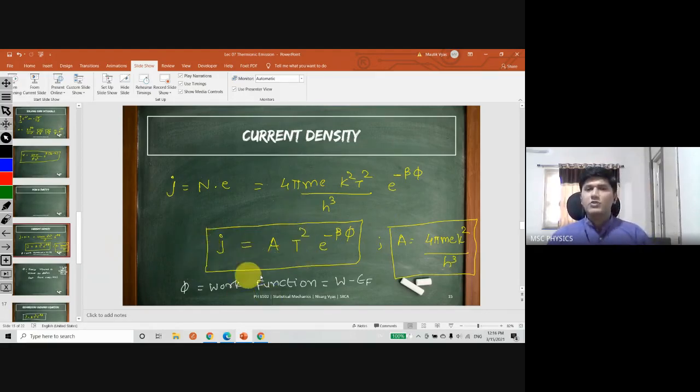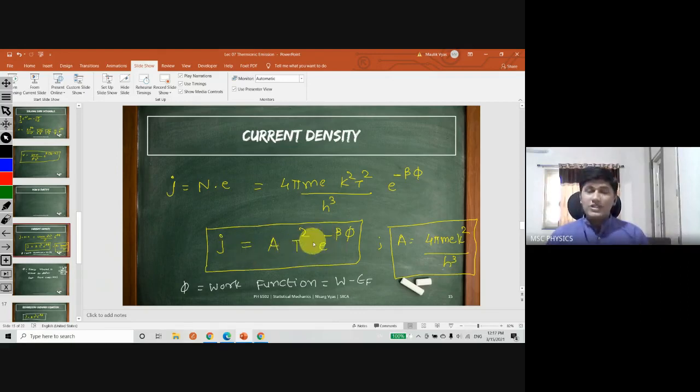When I didn't use coding, I used to plot it in Desmos. In your mobile phone, you have the Desmos app. Just feed these values in Desmos. Try to find out this constant, put the constant there, and find out at how much temperature this current density actually turns out to be really worthy. For some temperature, it will be really near to zero. After some temperature, this current density will start increasing.